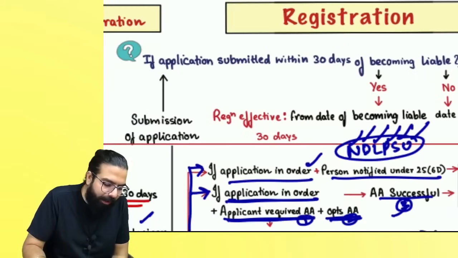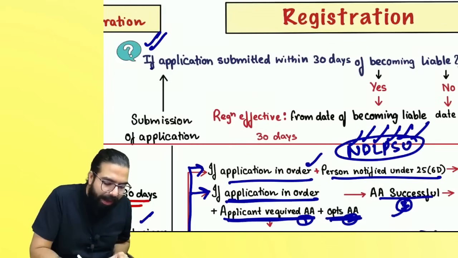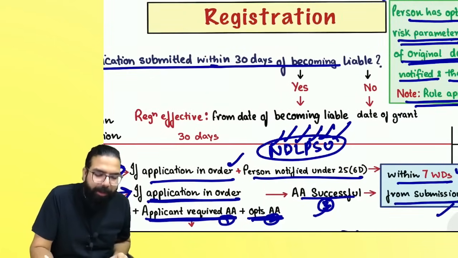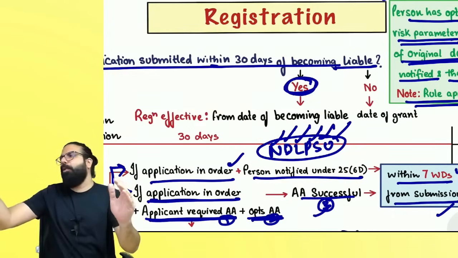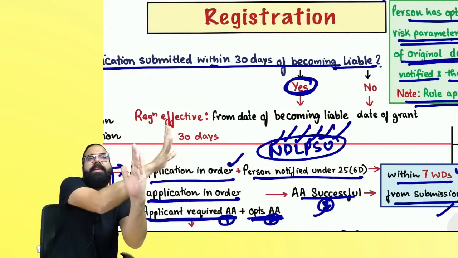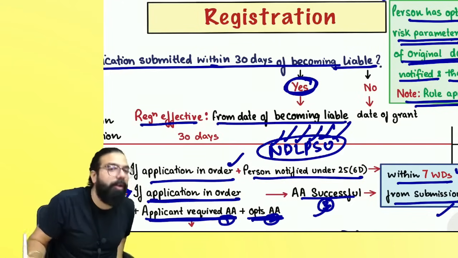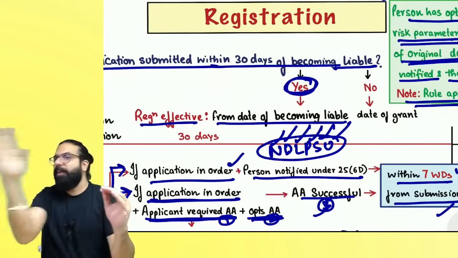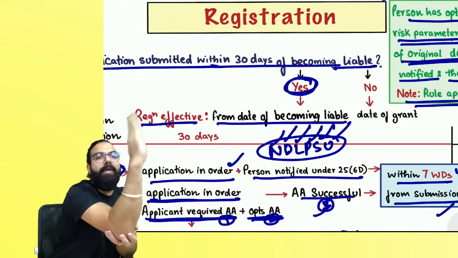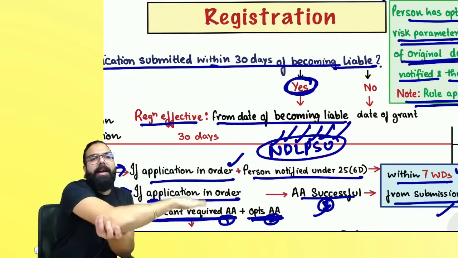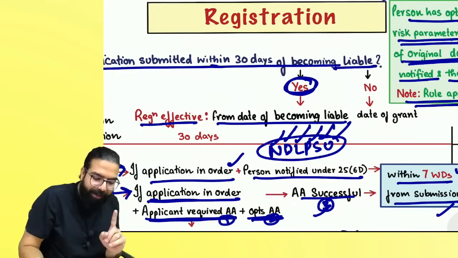Now, when you read Rule 10, one small point is there. Whenever you become liable, you should submit your application within how many days? 30 days. If you submit your application within 30 days, and the registration certificate is granted, it will be valid from the date of becoming liable. Remember, the registration certificate will be valid from the date of becoming liable. But if I became liable and did not submit within 30 days, and submitted after 30 days, then when the registration certificate is granted, it will be valid from the date it is granted, and hence it will not be made retrospectively effective. Are we clear, everyone? It will be effective from the date of grant.